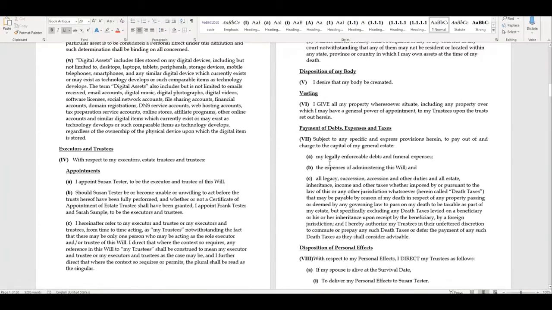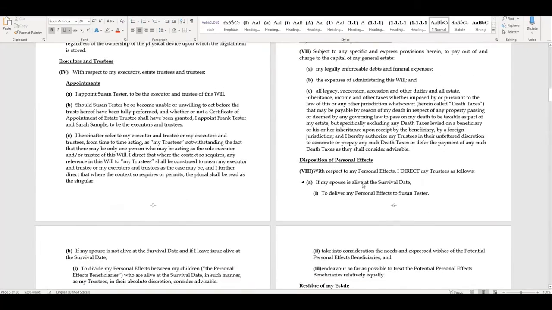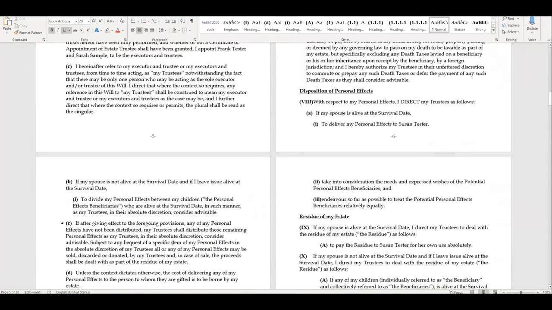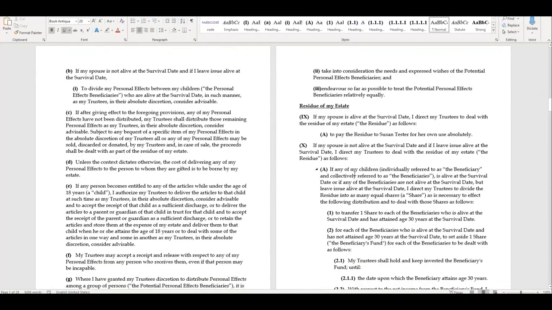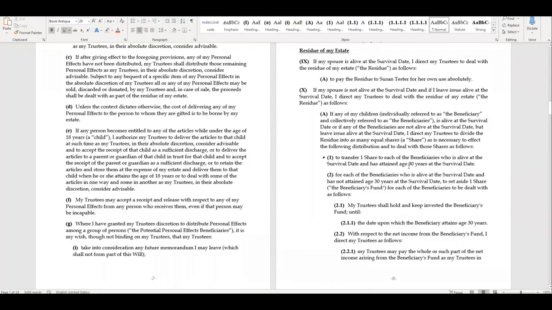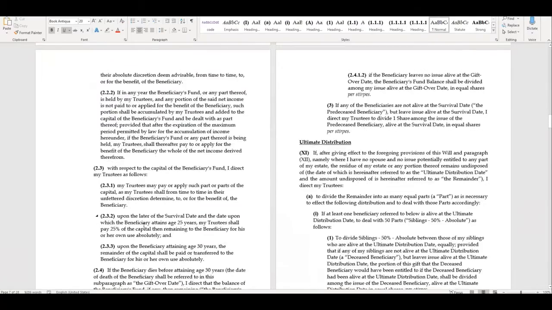Then we've got the appointment of the executors. It was to spouse first and then two alternates. The body, payment of debts, the personal effects going to the spouse and then to the kids. Estate Planner knows that we could have minor beneficiaries of the personal effects, so we put in a clause about that. And then we have the residue, all to the spouse, otherwise to the children equally. If they're under 30, we have a trust to age 30 with an interim distribution at 25 of 25%.